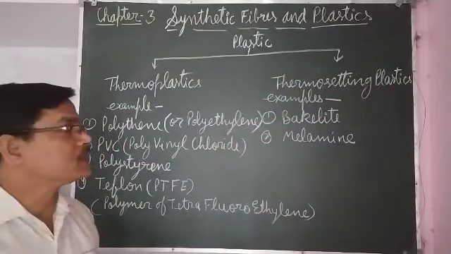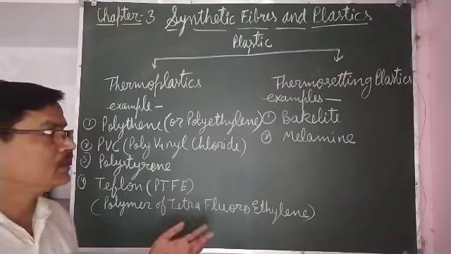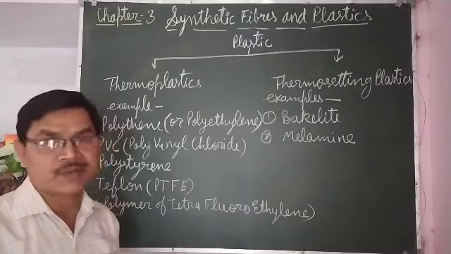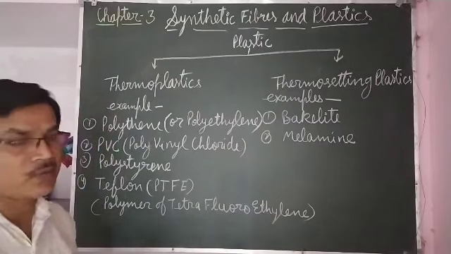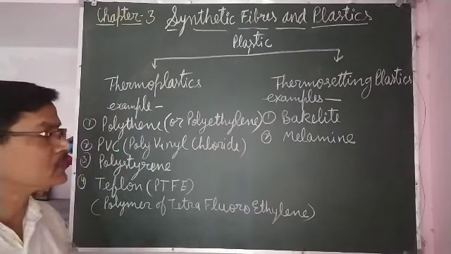Both are polymers. As you know, in the last video we have studied about polymers. Polymers are the long chain of monomers. So in thermoplastics, monomers are arranged in linear way. Only linear arrangement is found in thermoplastics, and on heating also, cross-linked arrangement is not formed.